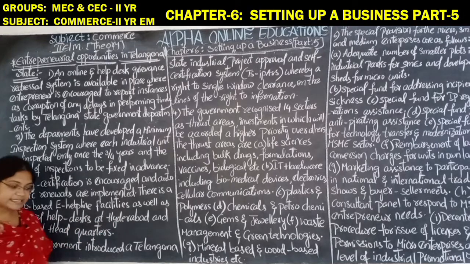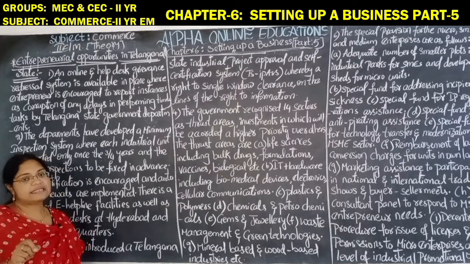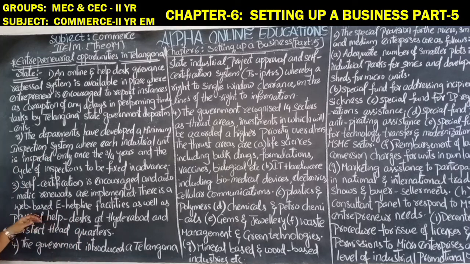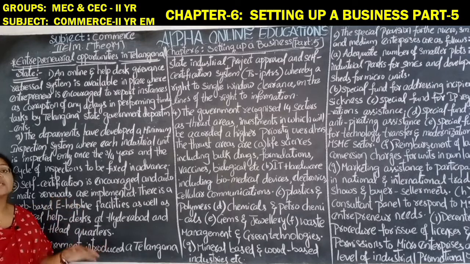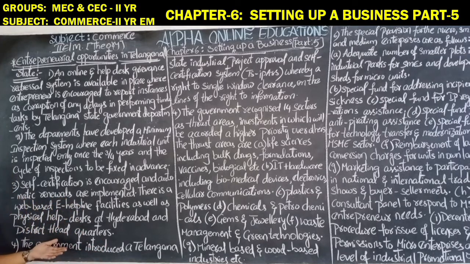So at the district headquarters and at Hyderabad, there is a physical help desk, or you can go to the web-based e-helpline in order to do the renewal of your industrial certificates.